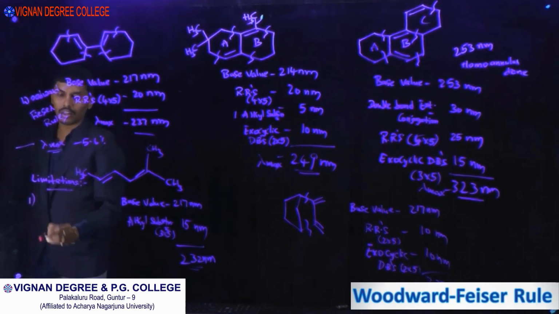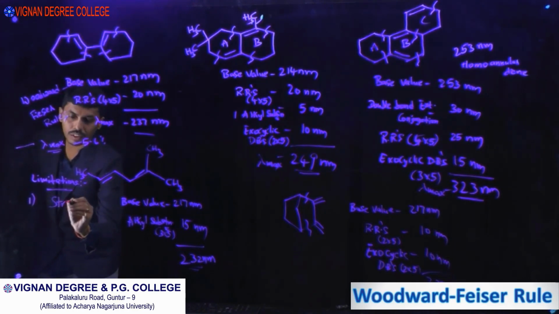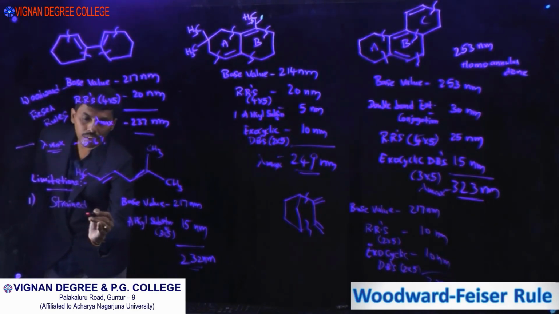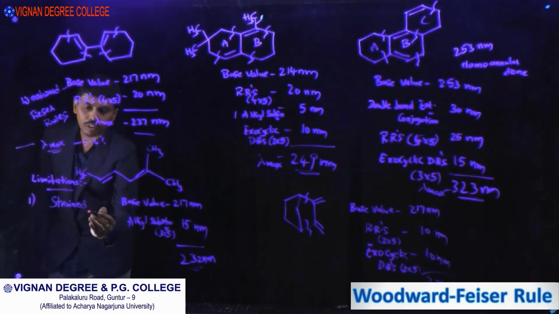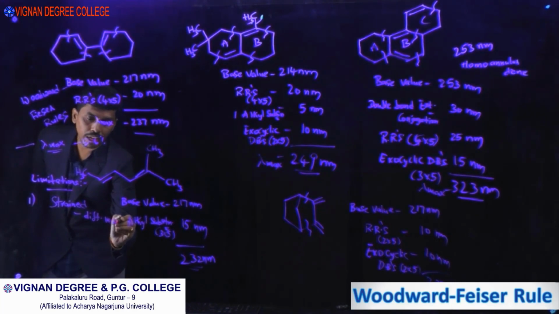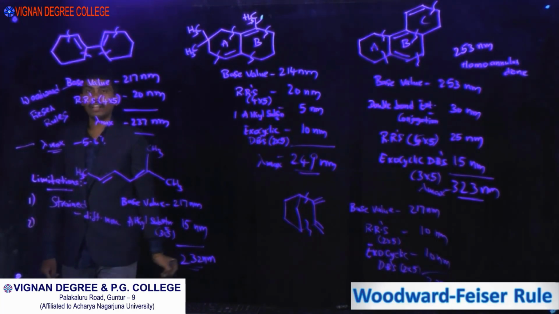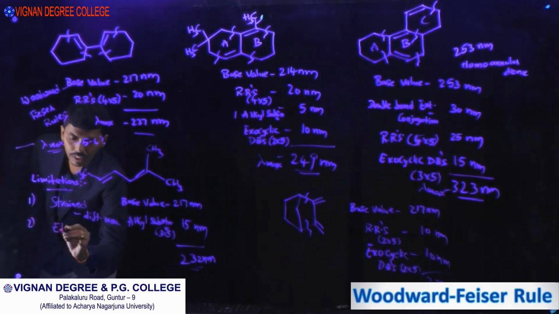If the rings are very strained, the difference between the observed and the calculated value is more. If you take the solvent as ethanol, the results are good.